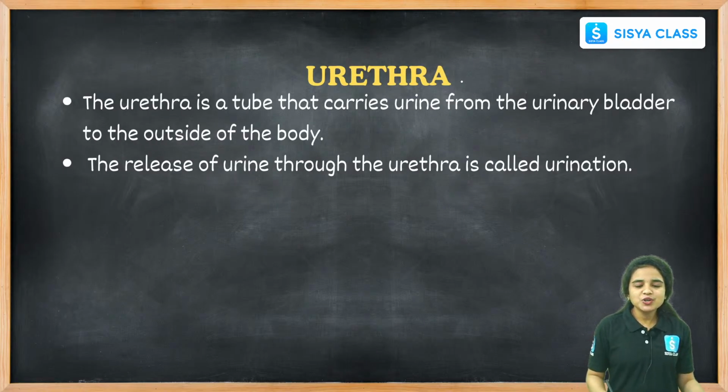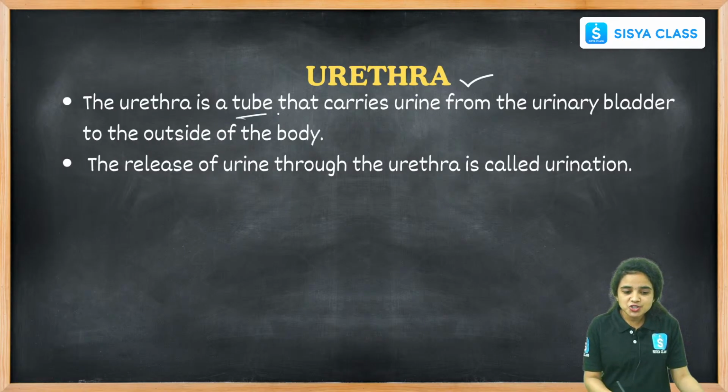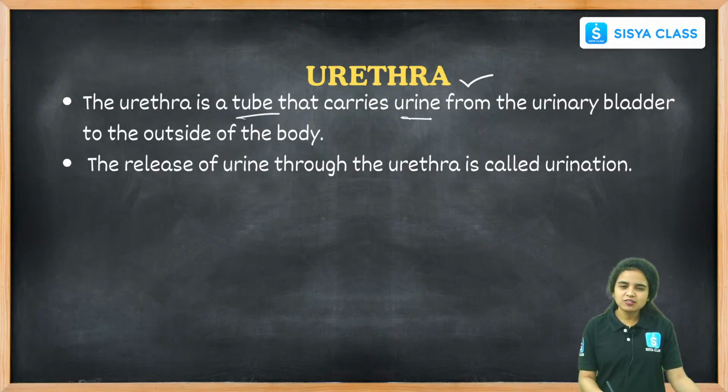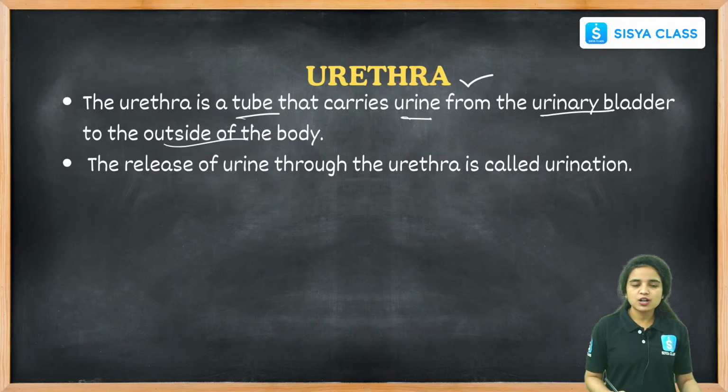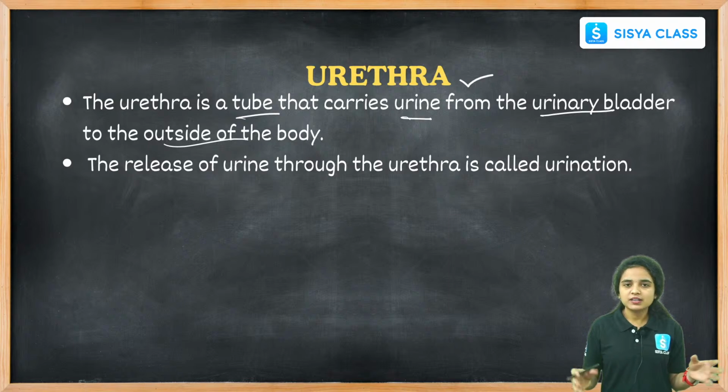Coming to the urethra. The urethra is a tube that carries urine. What is the function of the urethra? The urethra carries the urine from the urinary bladder to the outside of our body. The function of the urethra is to carry out the urine, the unwanted material, from our body.